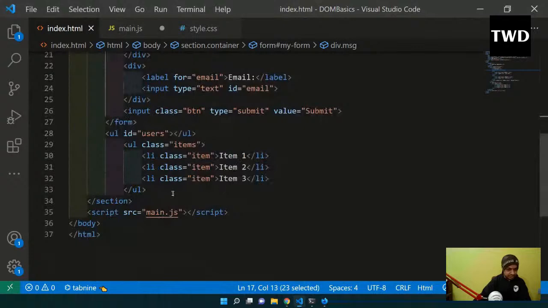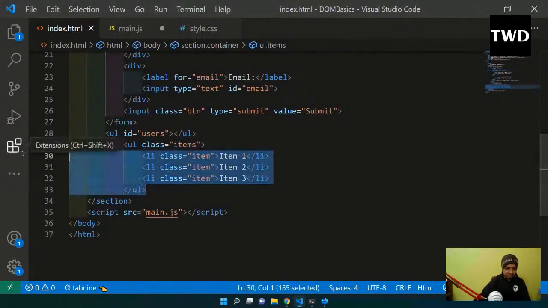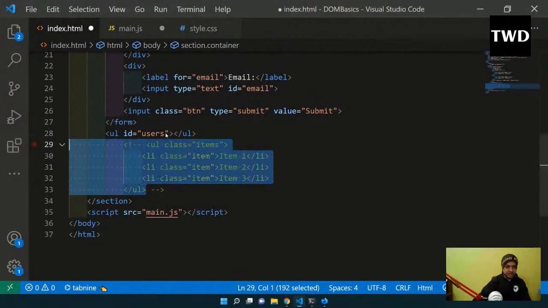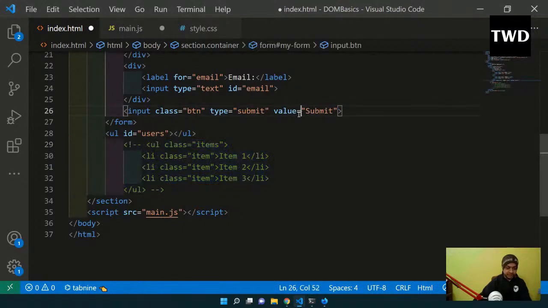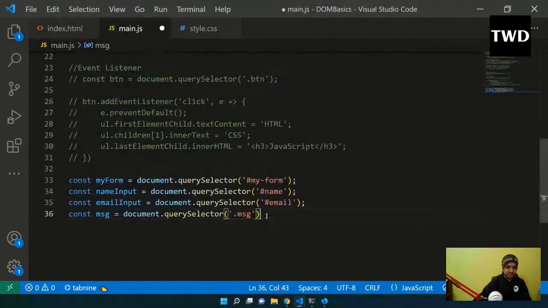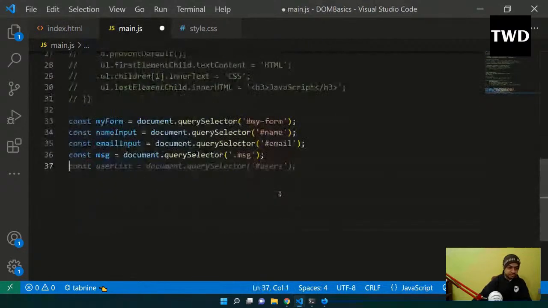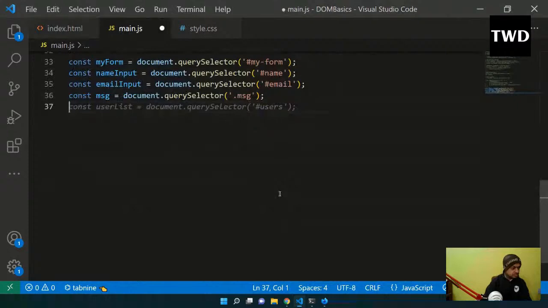And we have another empty div. Actually we don't need this anymore, so we will comment this out again, it was commented out earlier also. This id is also something we need to choose, because we needed this thing. So I'll come back here, and then the user list is document.querySelector hash users.